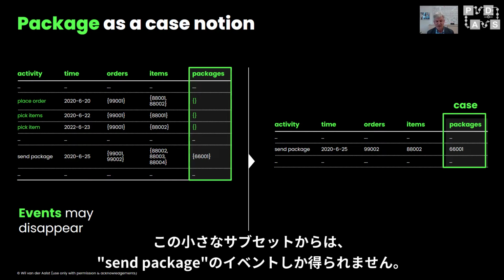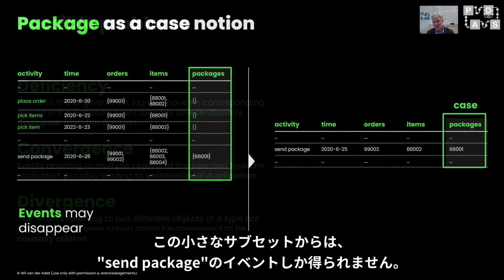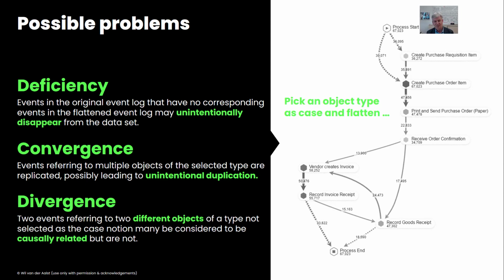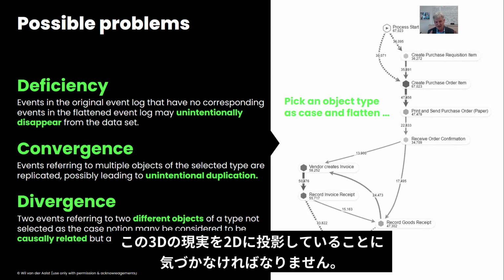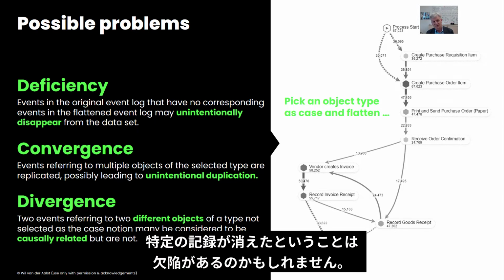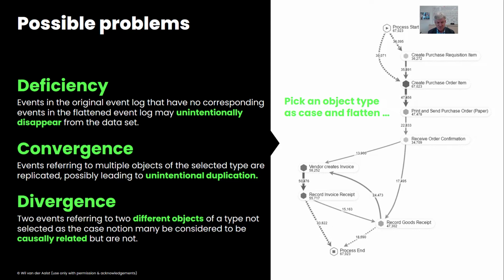We only have the send package event from this small subset. If we do this, it is perfectly fine, but we have to realize that we are projecting this 3D reality onto a 2D reality. So we may have the deficiency problem, that means that certain things have disappeared.